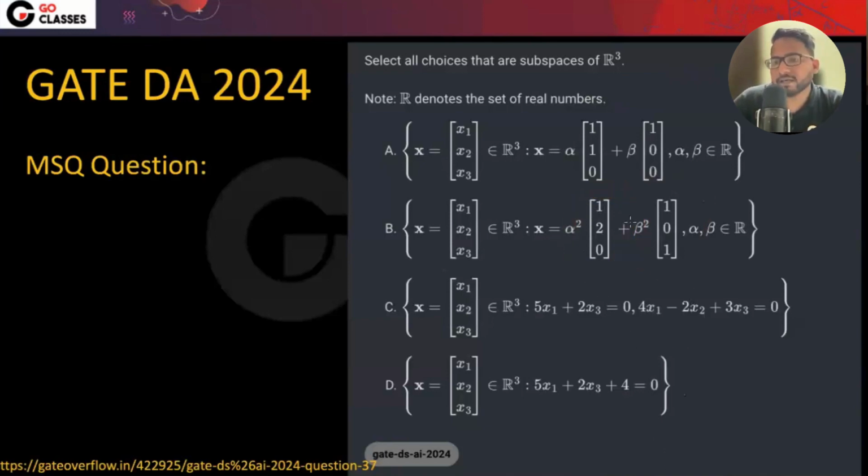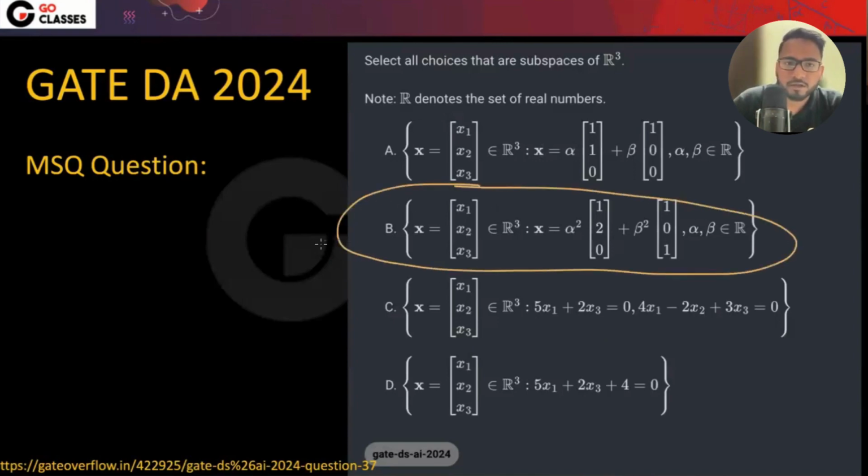Let's suppose -1, and after multiplication you find out it is not part of this space. So that's why it is not a vector space. Let me know if you have understood this or not. How many of you have understood? So I can say this B is not a vector space.